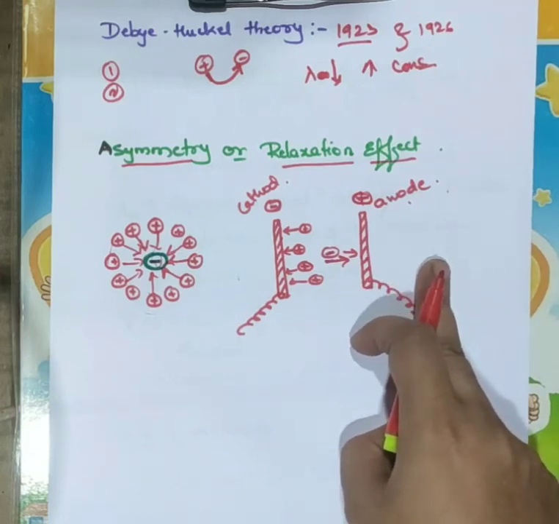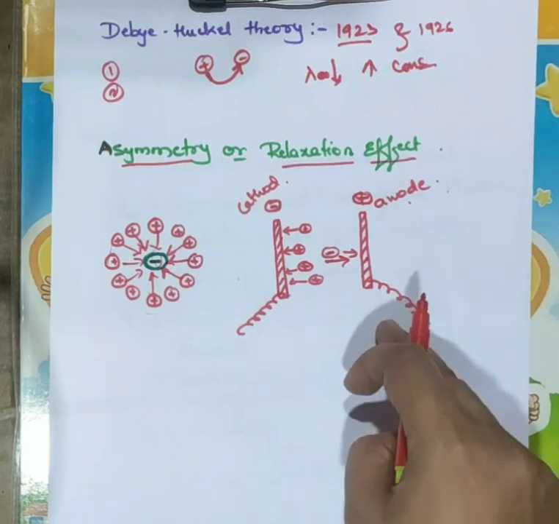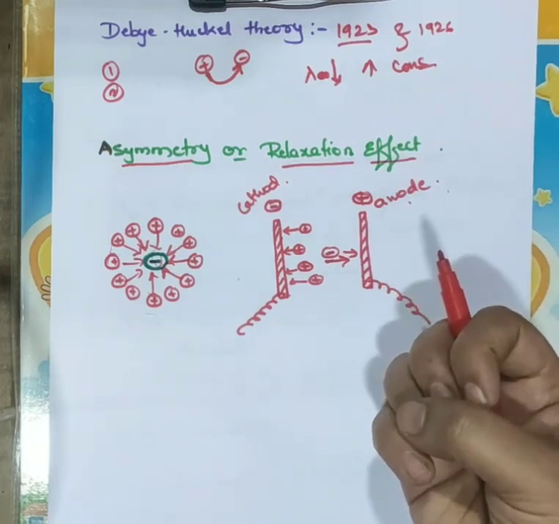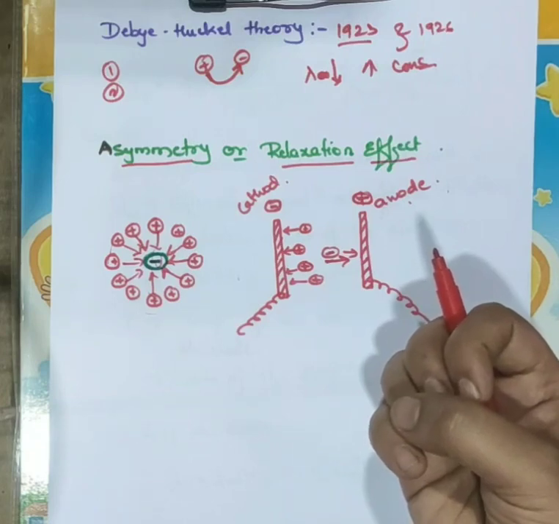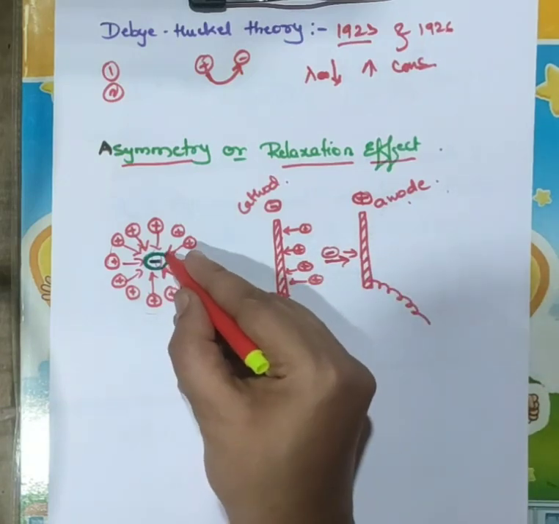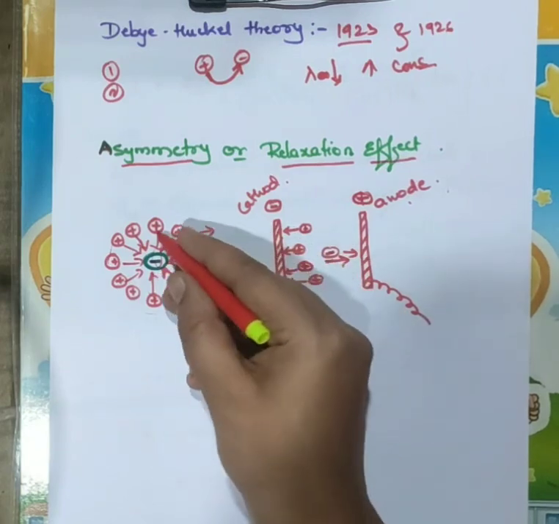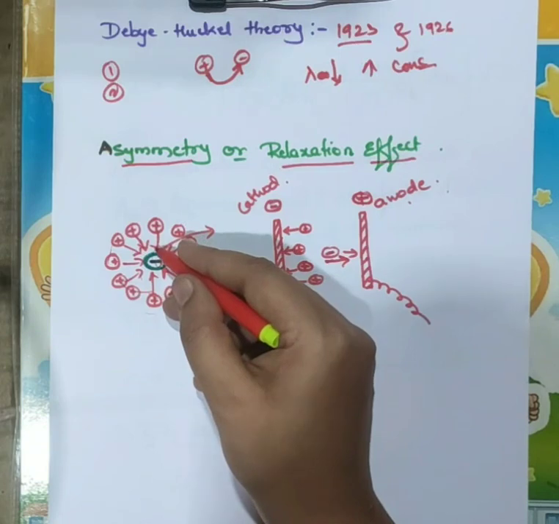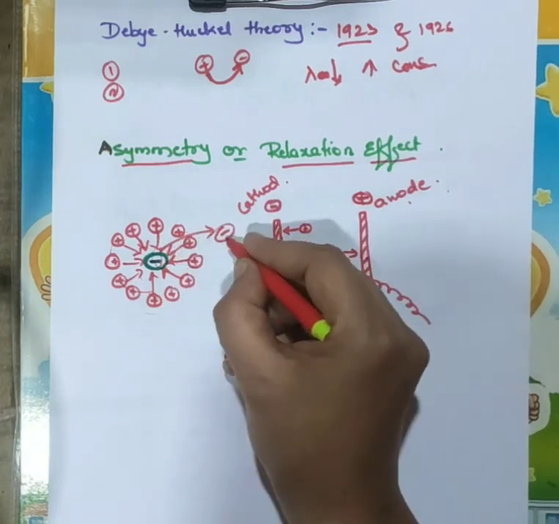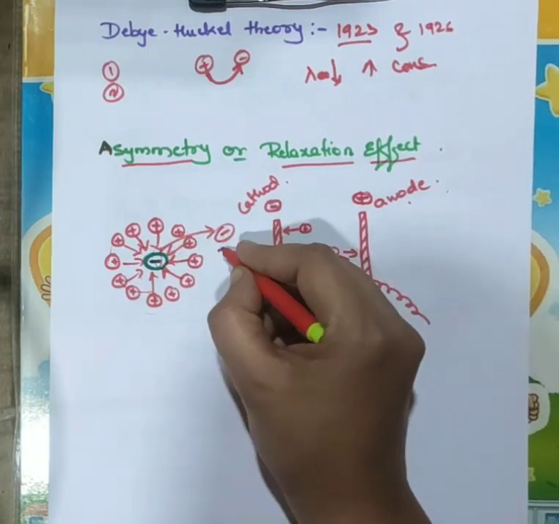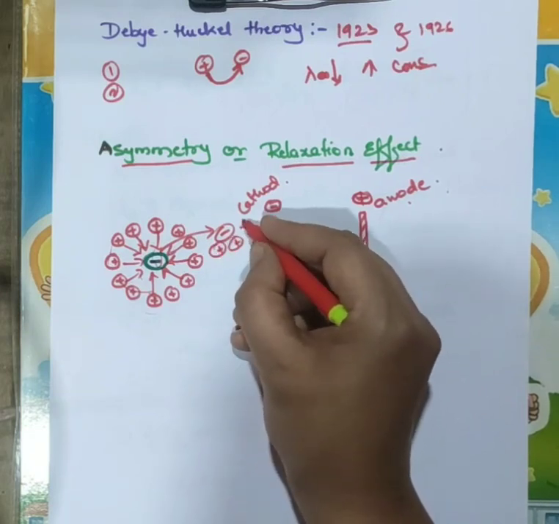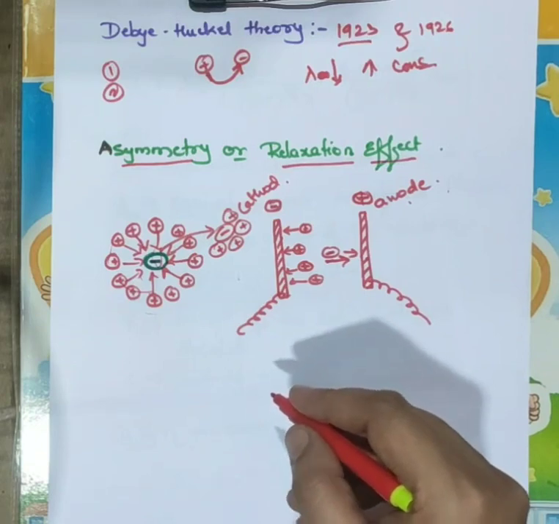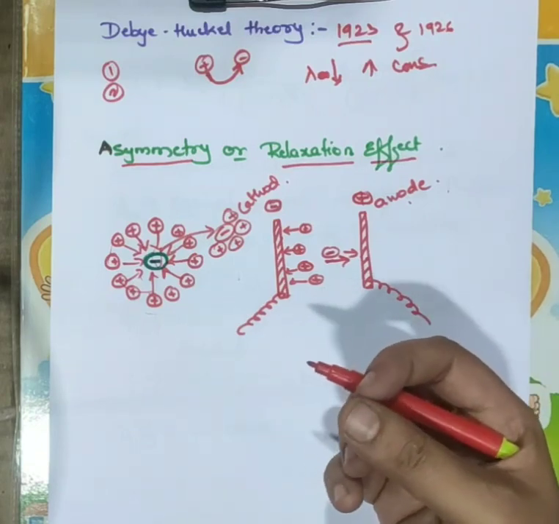So then what happens, when an electric field is applied, the central ion will move towards the oppositely charged electrode. As it is moving out of the ionic atmosphere, it has to rebuild a new ionic atmosphere of opposite charge around it. See, this ion is moving away from this positive ionic atmosphere, right? Suppose the negative ion comes here, then it again has to rebuild a new ionic atmosphere of oppositely charged particles. But it will not take place suddenly.